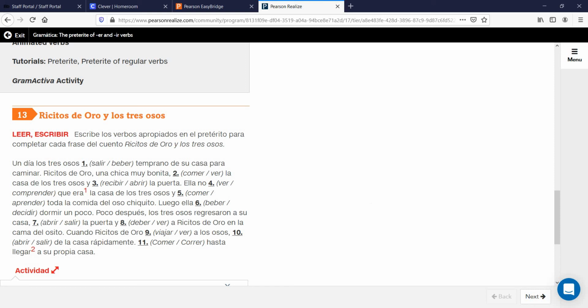Remember dormir from a dorm or dormitorio. Dormir means to sleep. Poco después, los tres osos regresaron a su casa. Abrir o salir la puerta y de ver o ver Ricitos de Oro en la cama del osito. Osito es little bear. Cuando Ricitos de Oro, viajar o ver a los osos, abrir o salir de la casa rápidamente, quickly, comer o correr hasta, until, llegar a su propia casa.